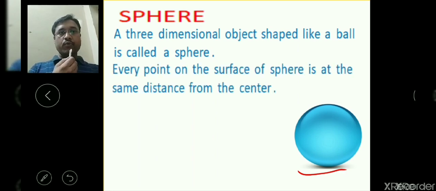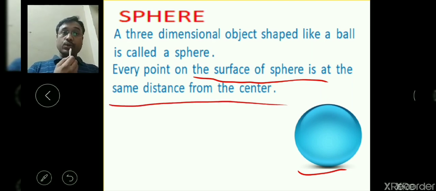Now every point on the surface of a sphere is at the same distance from the center. Just like a circle, which has one center at the middle, similarly in the sphere also, just at the middle there is only one center, and all the points which lie on the surface of the sphere are at the same distance from the center. So the sphere also has one center.